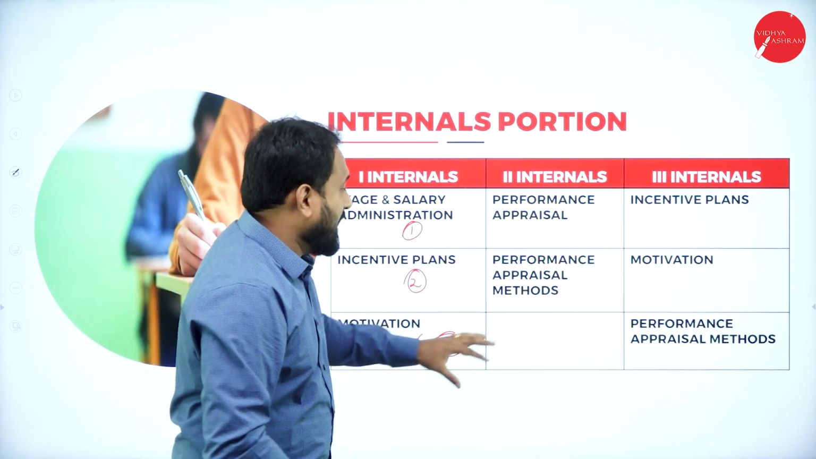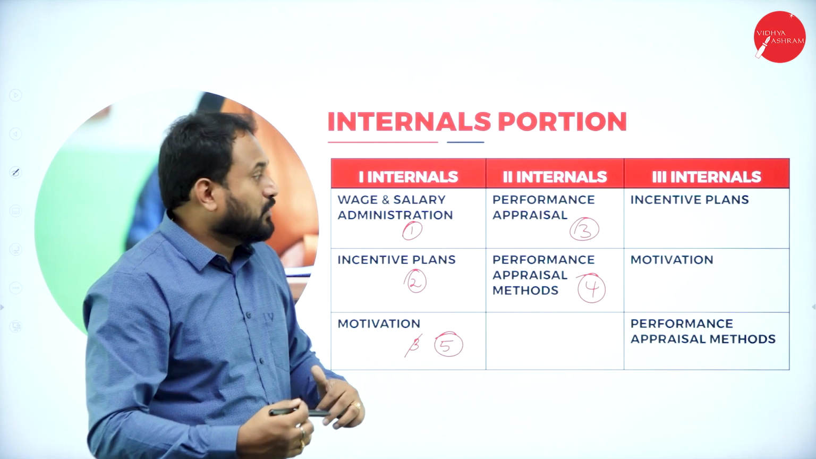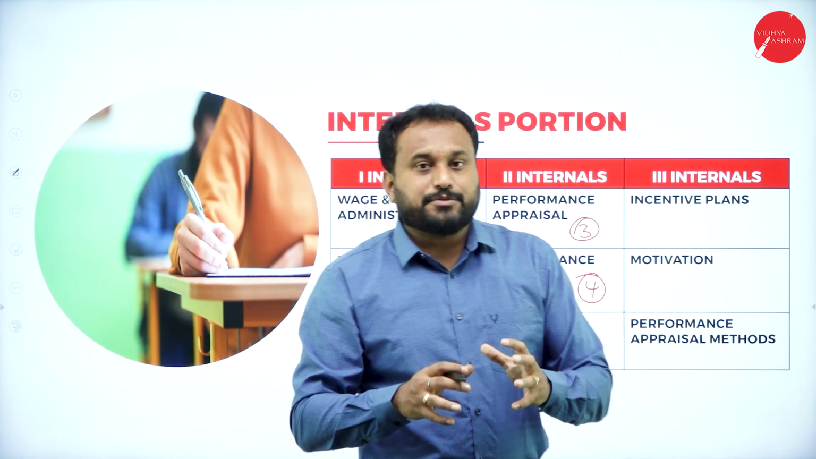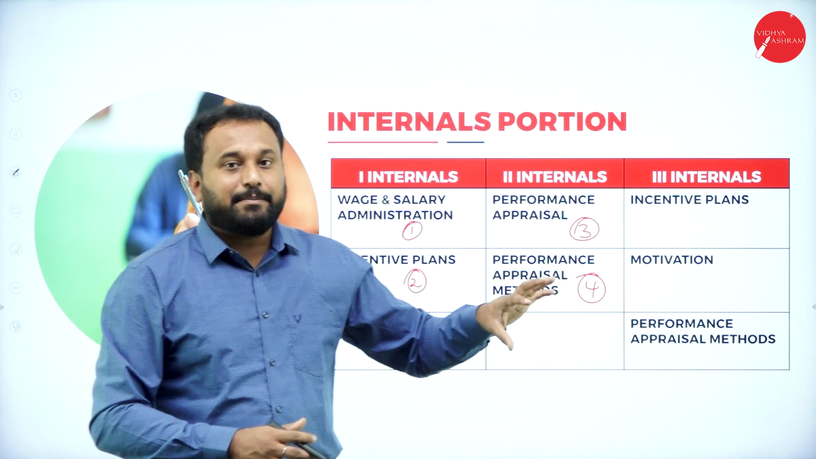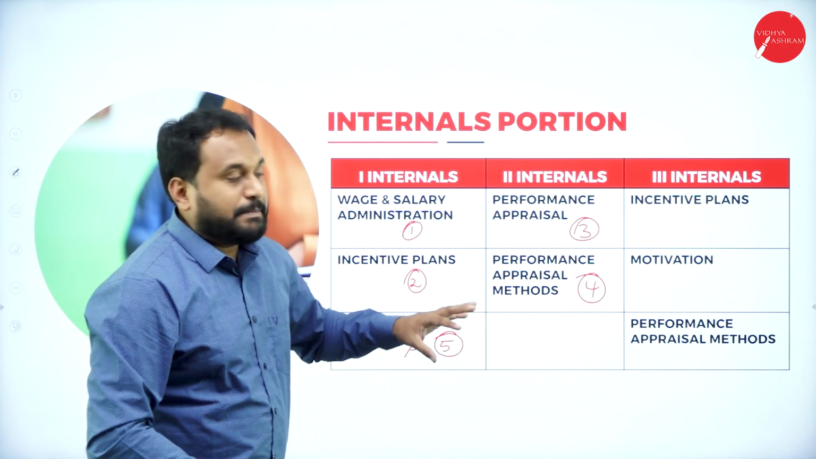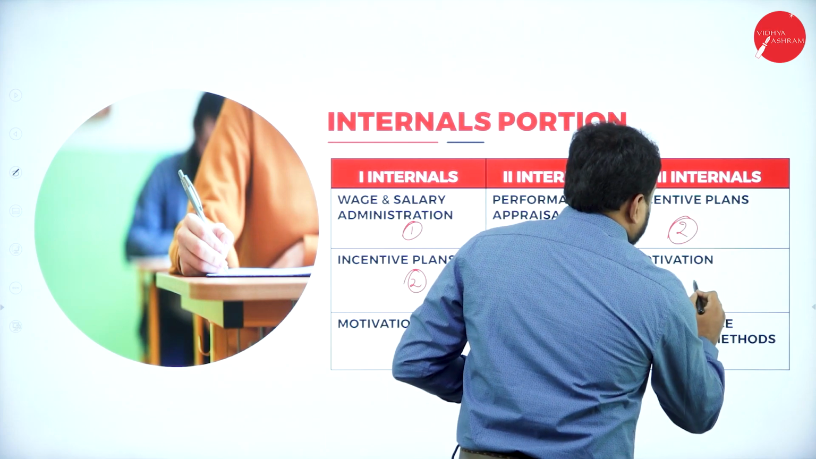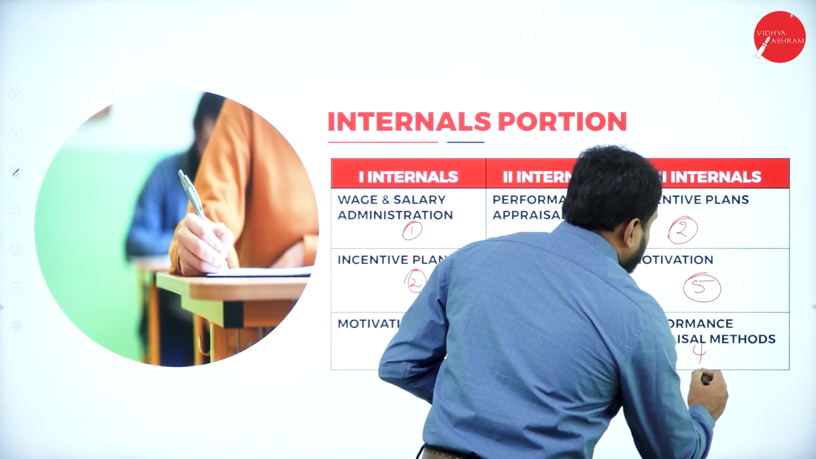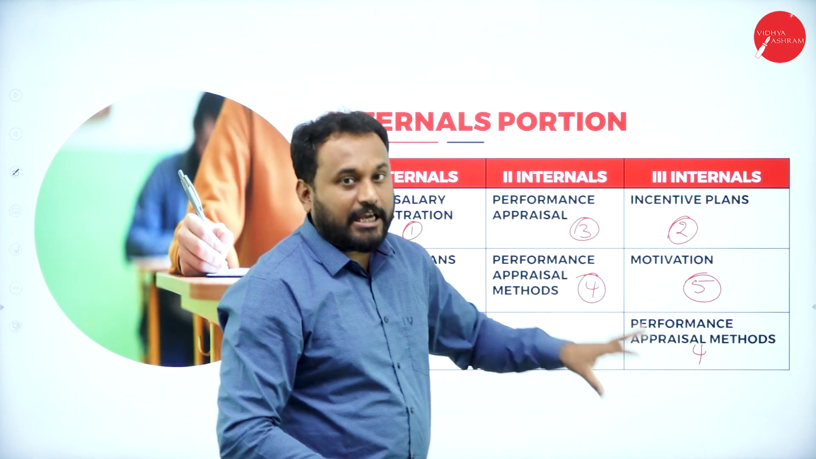The second internal we have is the 3rd chapter and the 4th chapter. For the 3rd internal, we will make sure that these are the chapters which are very, very important. You are supposed to concentrate, because the same question is going to come in the main examination. That's why we have given incentive plan, motivation and performance appraisal method. Incentive plans is the 2nd chapter, motivation is the 5th chapter, and performance appraisal method is your 4th chapter. We're going with this format for Vidyashram students only.